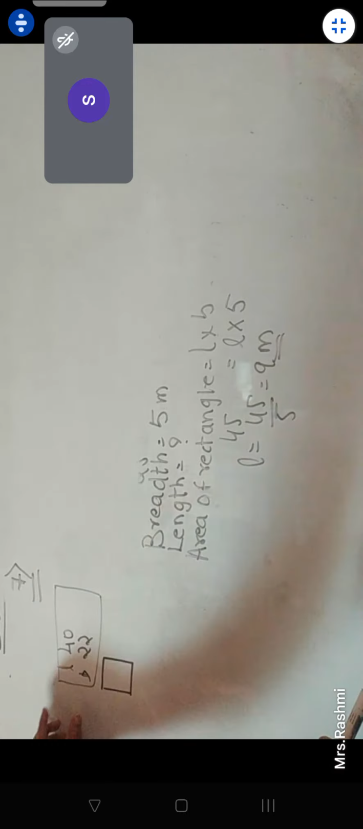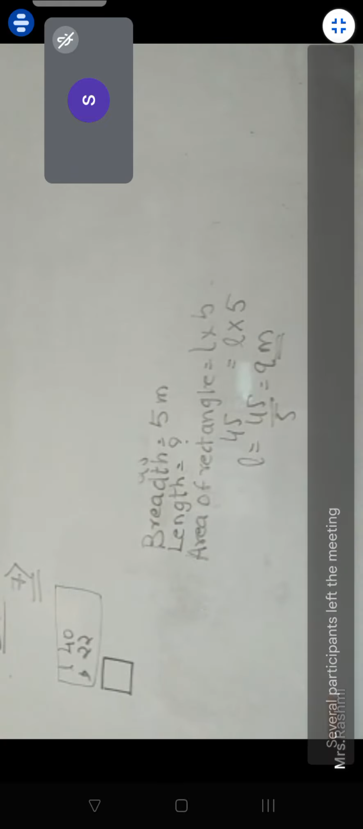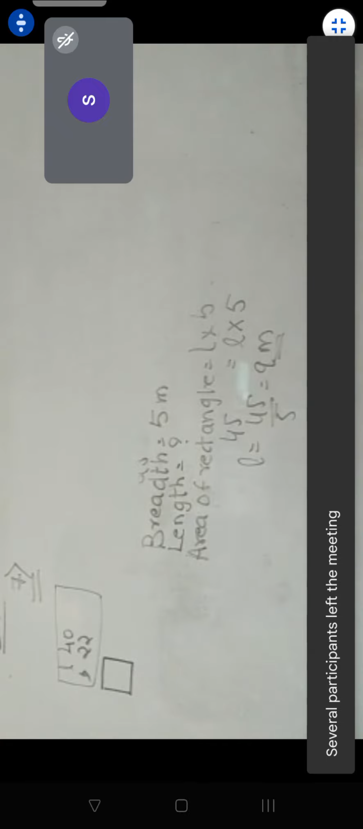So what Tanmay said is correct. It is the perimeter that we need to find because the shape of the wire is given and then we are supposed to find how the shape of the square will be. So here we are going to find the perimeter of the rectangle first and then the perimeter of the square.